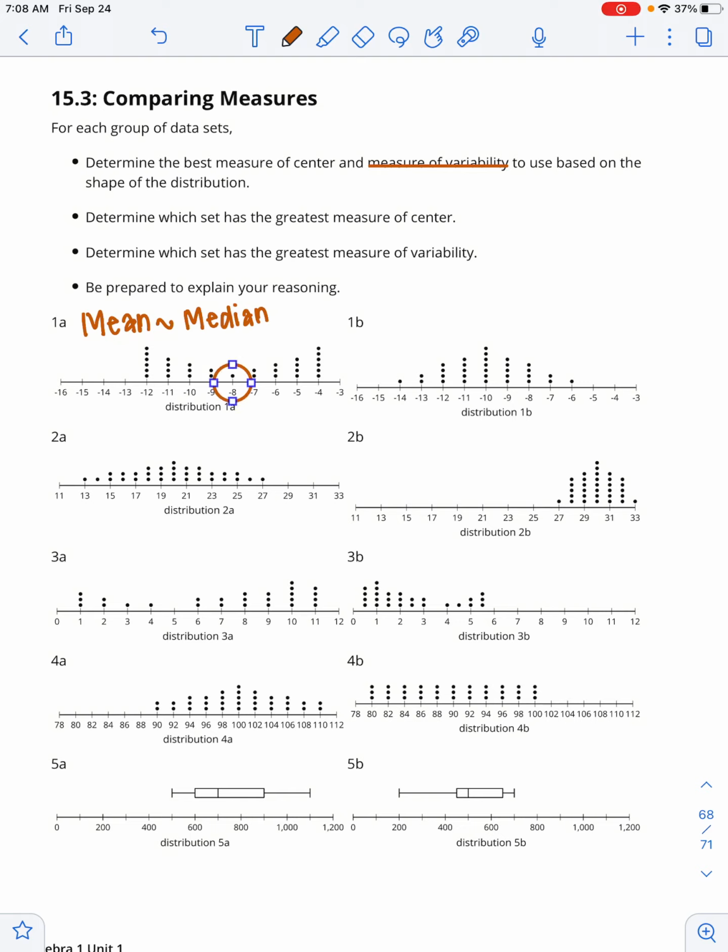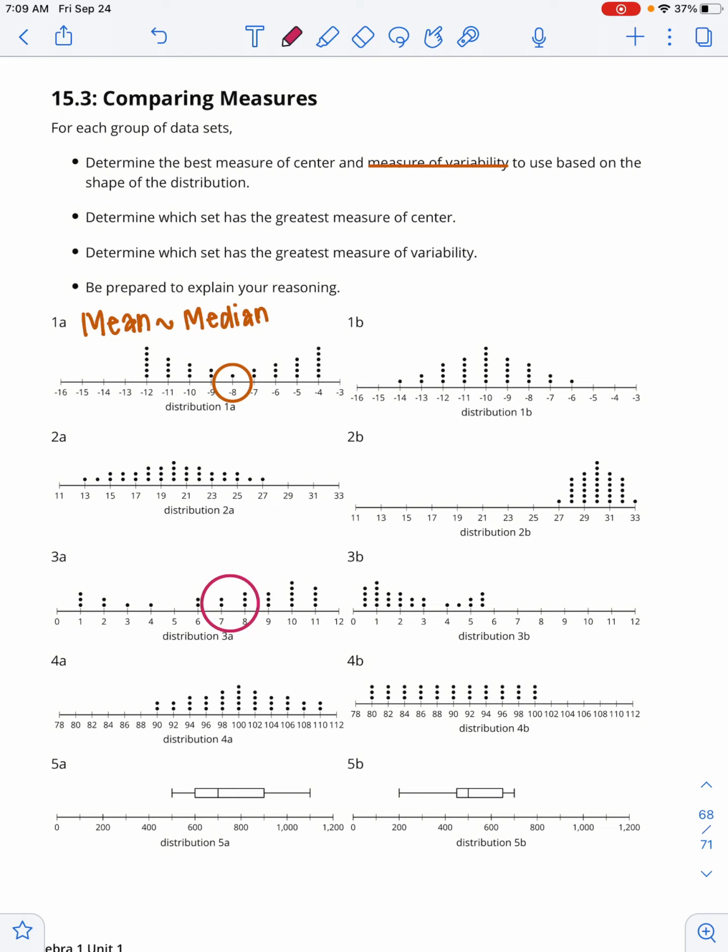Now, let's compare that with a graph like, for example, 3A. If you look at graph 3A, we see that we have some points, a gap in our data set, and some more points. Even though we'll be able to find the mean and the median, they'll be different. The reason is because there's this gap in the data. So while the average or the mean might end up somewhere around 7 or 8, because there are so many more points in the 10 to 11 range, the middle point is going to end up being different